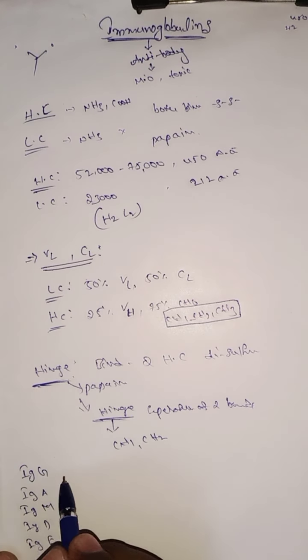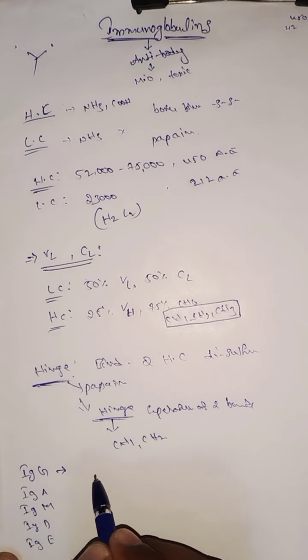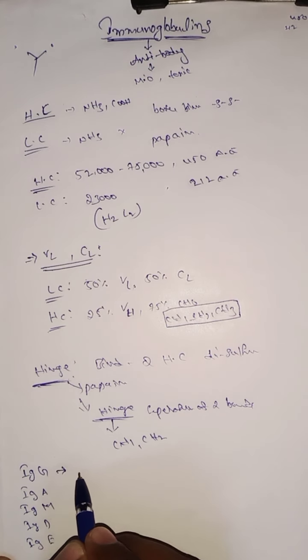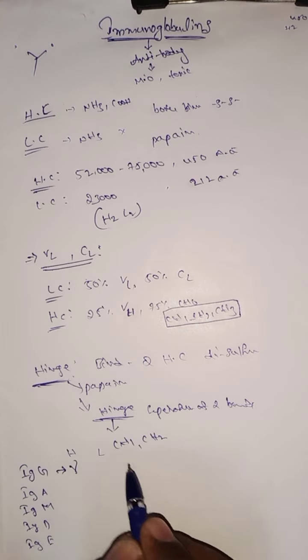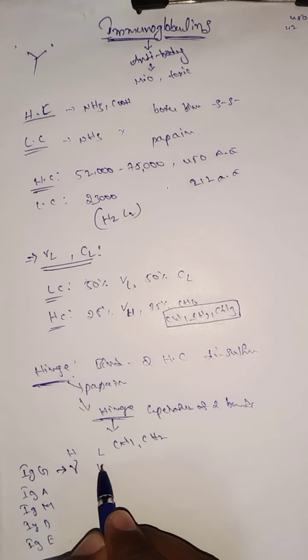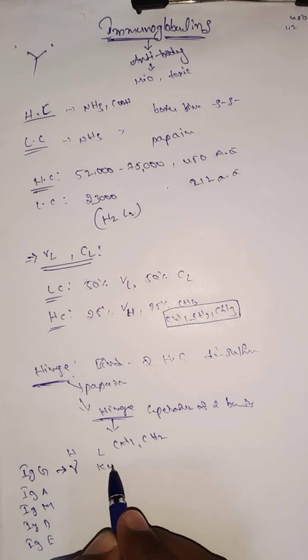So what is the heavy chain? The heavy chain of immunoglobulin G is gamma. This is called the heavy chain. The light chain is kappa or lambda.